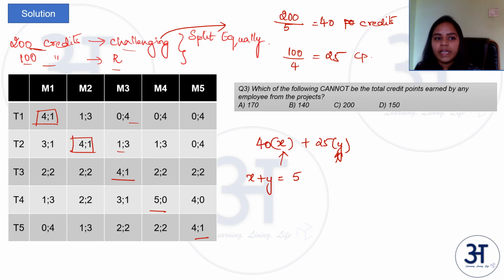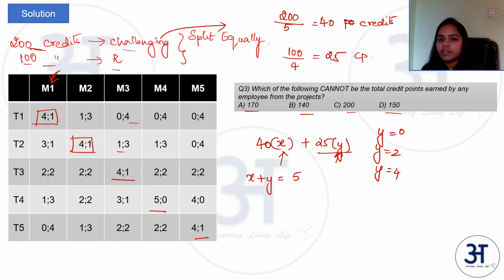Because an employee can shift only after a month, and there are only 5 different months. So the total number of the challenging projects he or she takes plus the total number of the regular projects should be equal to 5. So once this is known, if you see the options, there is nothing ending with 5. So we are looking at the cases where y is equal to 0 or 2 or 4.